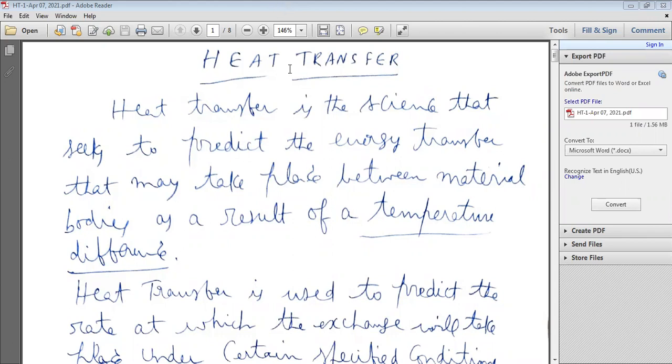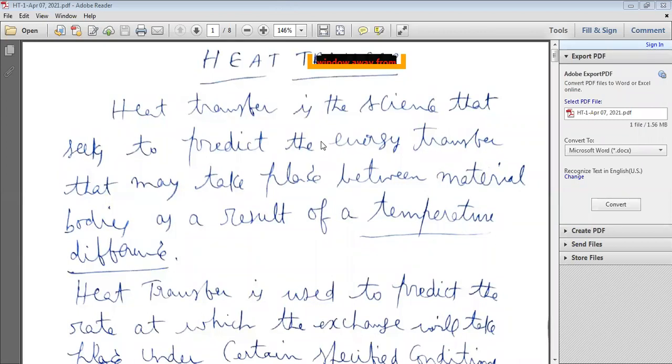So far only 35 students have joined. In this class, we'll discuss what is heat transfer, what are the modes of heat transfer, and what are the mechanisms: the conduction heat transfer mechanism. After that, we'll go for the convection heat transfer mechanism, and then the radiation heat transfer mechanism.